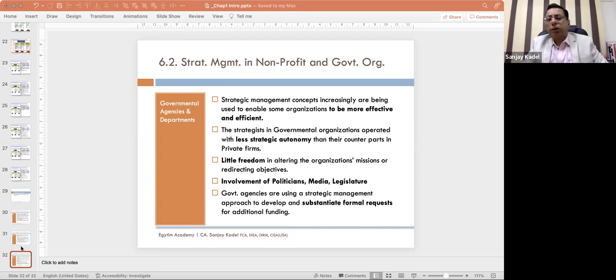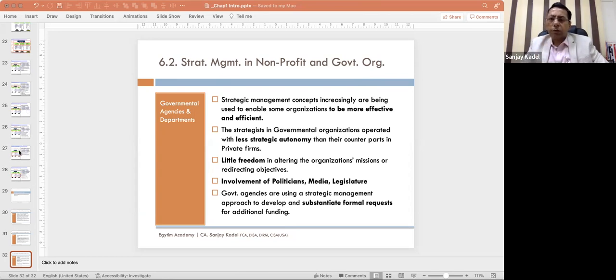There are some advantages and disadvantages. This simple structure is very easy to be flexible for any kind of work, any kind of opportunities. But at the same time, there are some disadvantages also. What is a disadvantage? There is no division of work. There is no accountability for the employees, because all accountability comes to the owner cum manager. So there are some issues with this structure. As the organization grows, it can go into a functional structure.